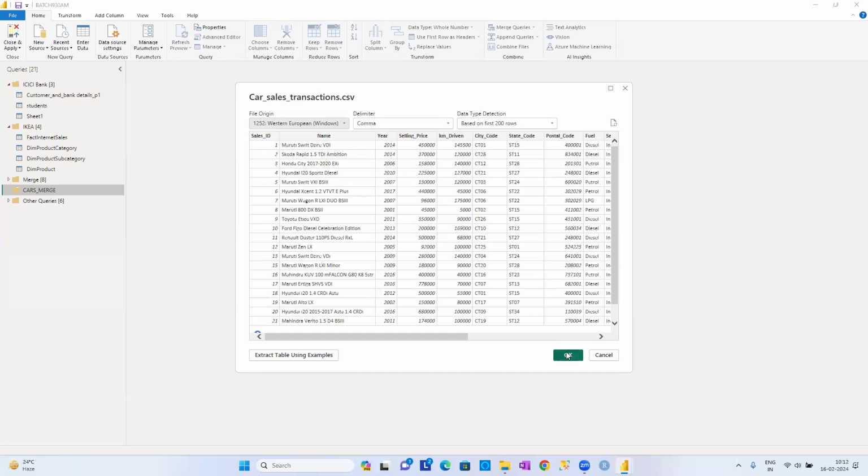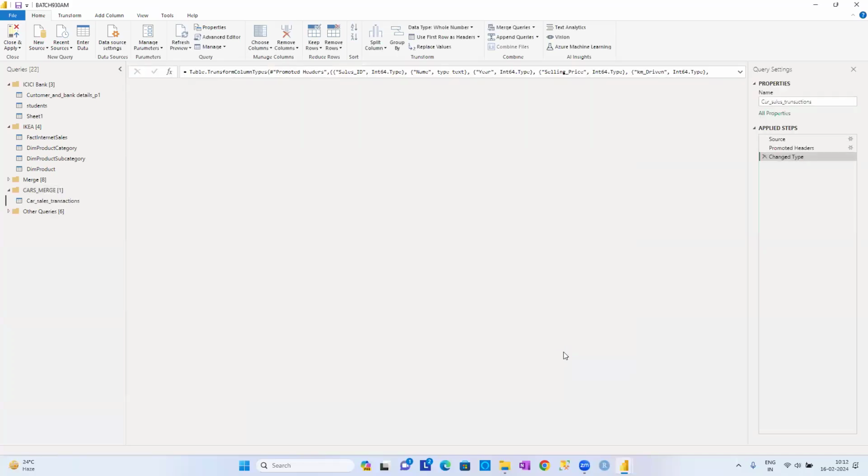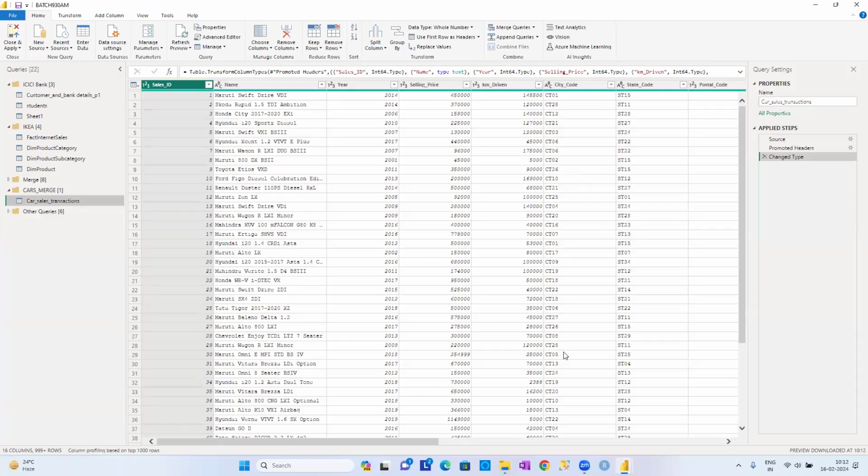Okay, so let me show you the data set first of all. It is some data relevant to car sales, guys. It has sales ID 1, 2, 3, and name. These are the names of the cars. What is the year of manufacturing, and what is the selling price? How many kilometers it has been used. But if you see city code CT01, what is that CT01? Where is that particular CT01?